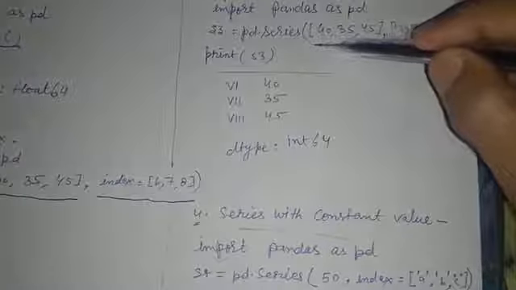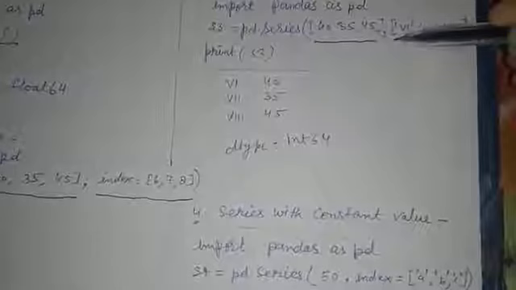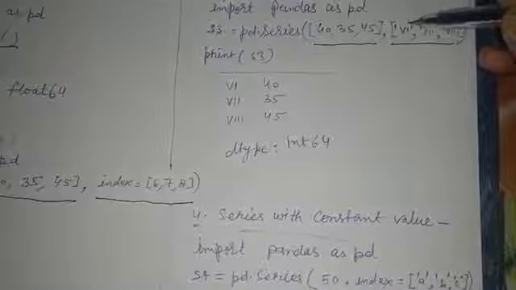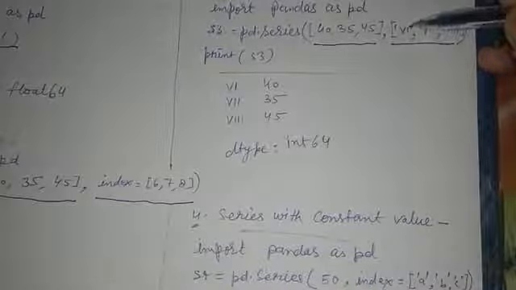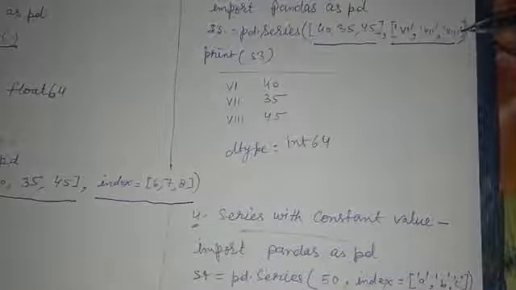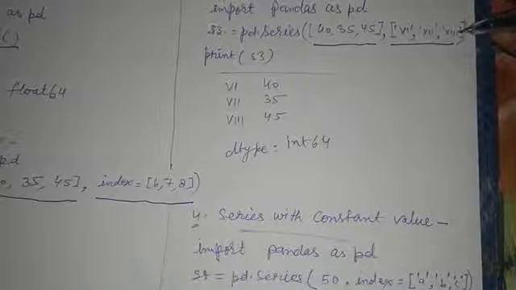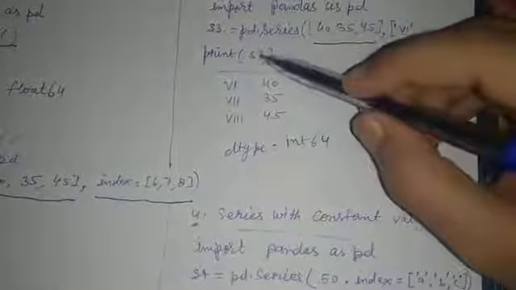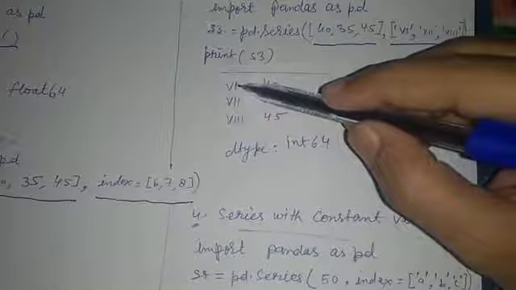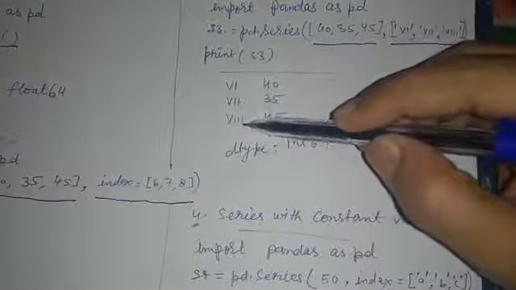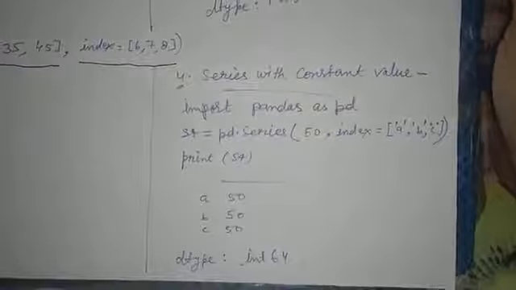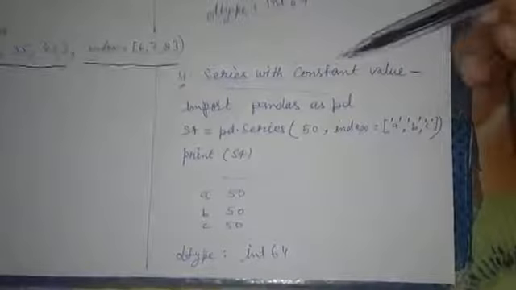The first argument is data and the second argument is index. Now note that indexes are given as string values. So this is a very interesting thing about series. Let's print s3. You will see that indexes are string values. Okay. The fourth thing is creating series with a constant value.